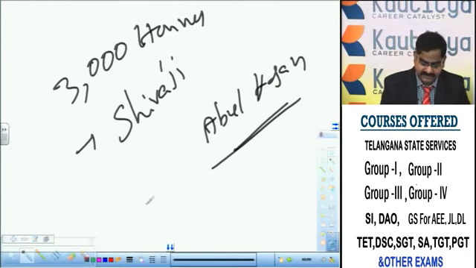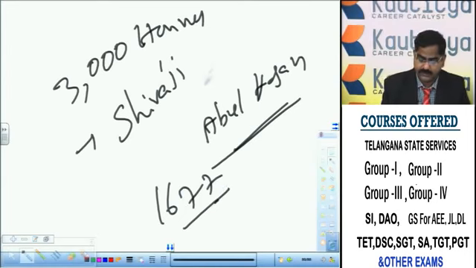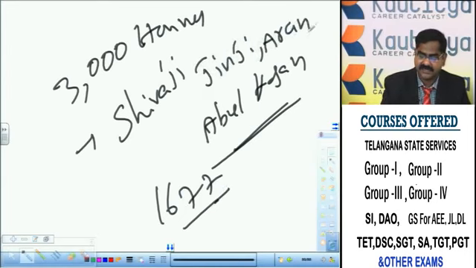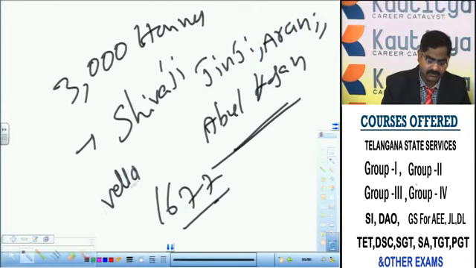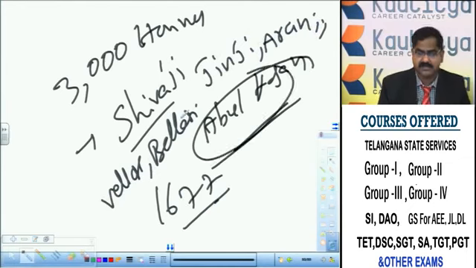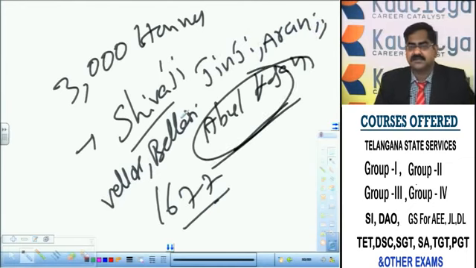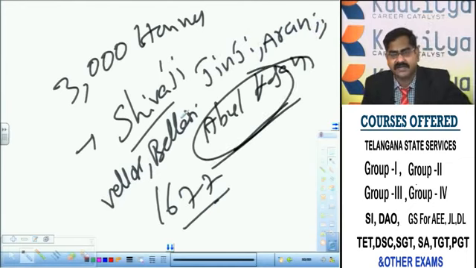So what happened? In the year 1677, Jinji, Arani, Vellore and Ballari, these territories were occupied by Shivaji with the financial assistance rendered by Abul Hasan. Under the agreement, Abul Hasan was to be given some territories.